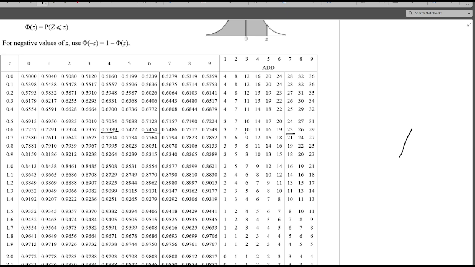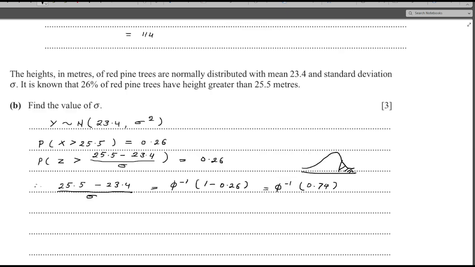So 11, here it is 10, and I will say that this is 0.643. Therefore I will say that my sigma is equal to 25.5